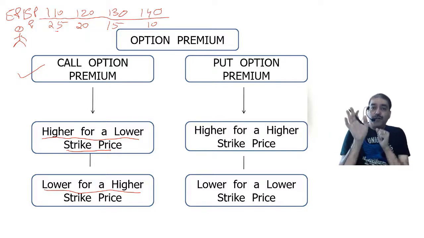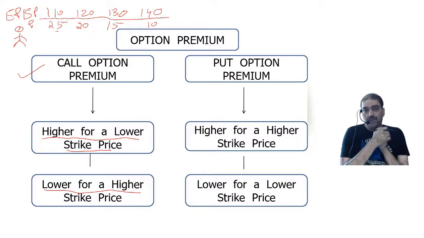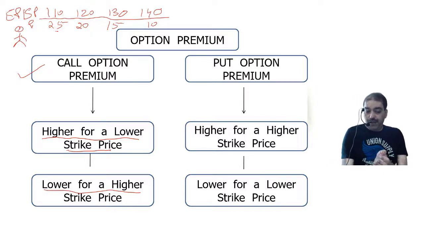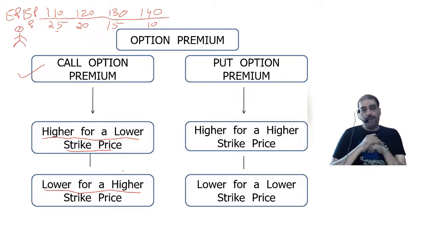So the probability of touching 140 is remote. Probability of touching 110 is very high. So risk is high at 110. So premium is high at 110. Higher the risk, higher the returns. So higher for a lower strike price, lower for a higher strike price.